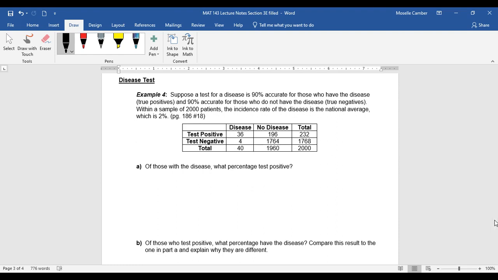Let's say that this disease test is again 90% accurate for those who have the disease, or true positive, and 90% accurate for those who don't have the disease. So just like we did before. Within a sample of 2,000 patients, the incident rate of the disease is the national average, which is 2%, which means that of these 2,000, 2% of those actually have the disease. So if you find 2% of 2,000,